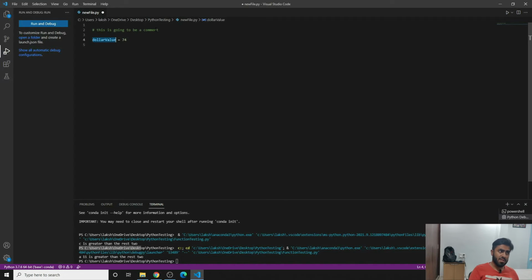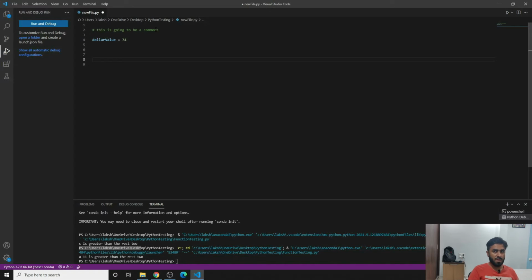You can change the value as well by writing dollar value is 1 now. You can even give it a string. It would not matter. You can change the value anytime you want, and this is how you declare a variable.